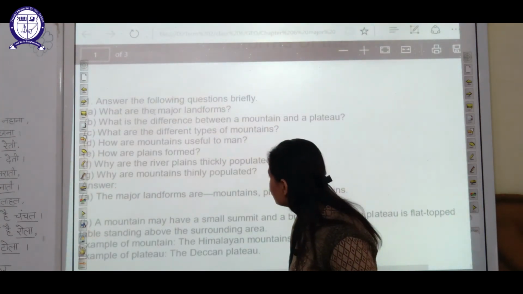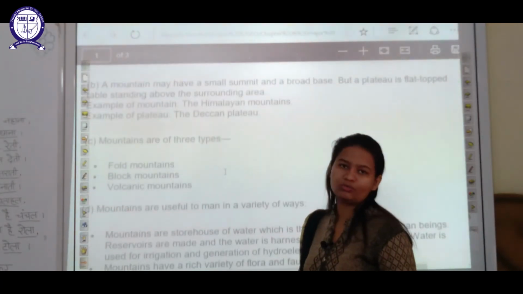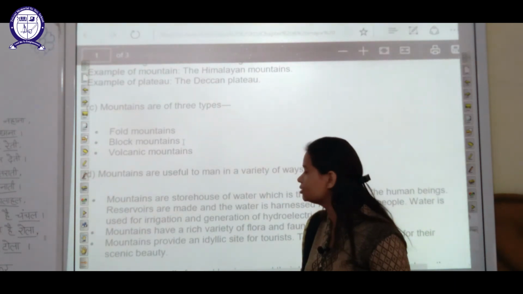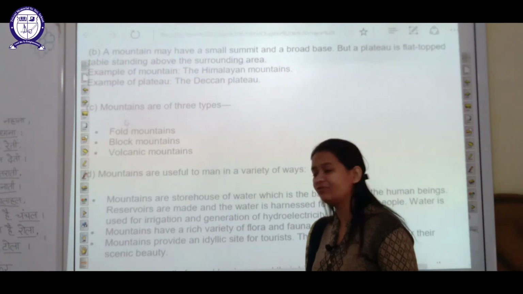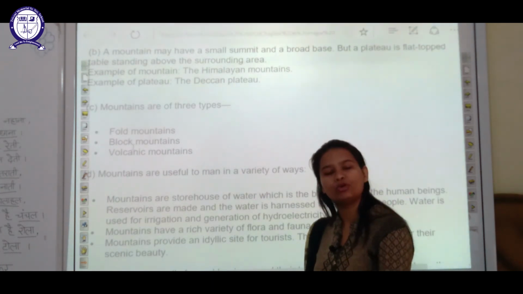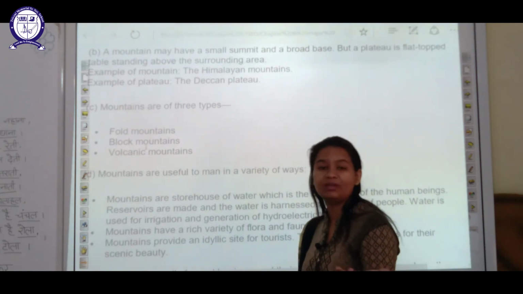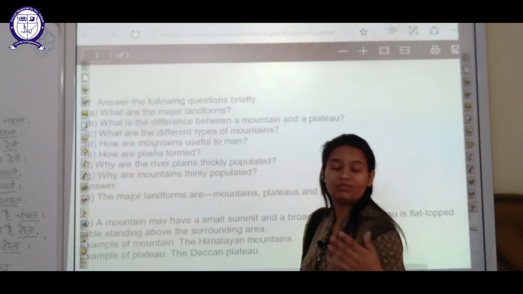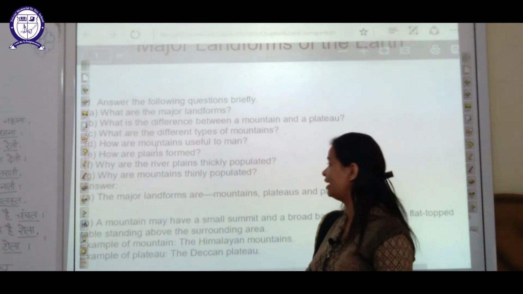The next is, what are the different types of mountains? This also we have discussed in detail, and these are fold mountains, block mountains and the volcanic mountains. Mountains in fold form, mountains in block form, uplifted part and the settled part, and mountains where volcanic activities take place. The next question, while we were discussing the chapter, I said that this is one of the important topics and will come in your exercise too.